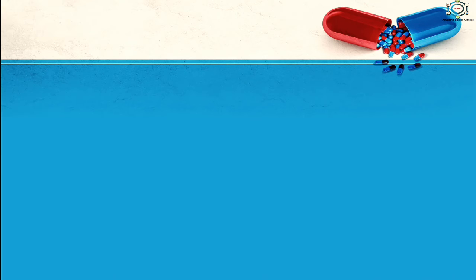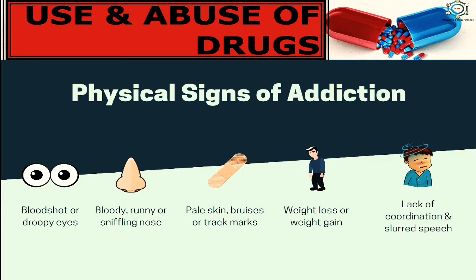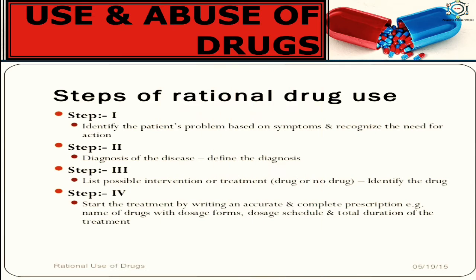Now, use and abuse of drugs. But before this, you can see some physical signs of addiction: bloodshot or droopy eyes, runny or sniffling nose, pale skin, bruises or track marks, weight loss or weight gain, and lack of coordination and slurred speech. These are the physical signs of addiction.